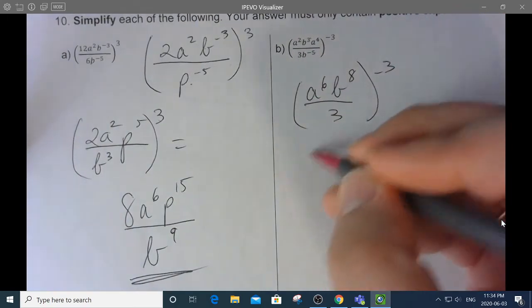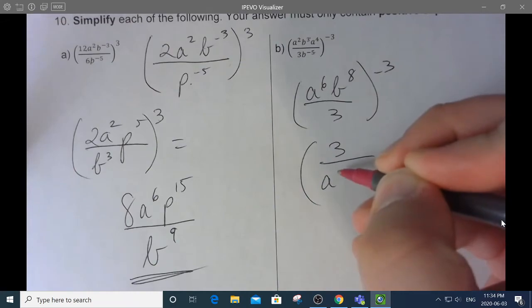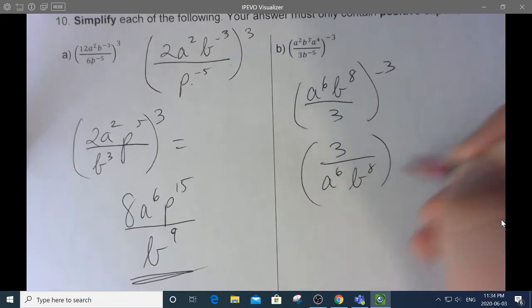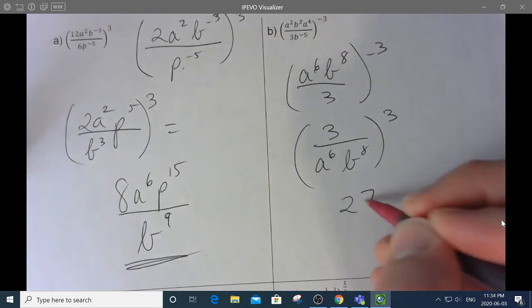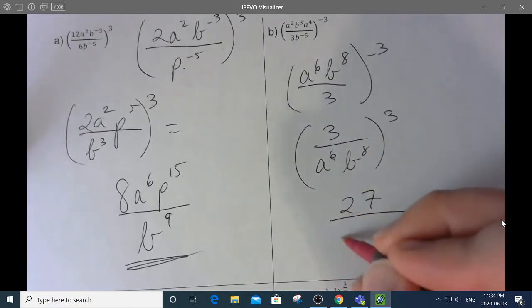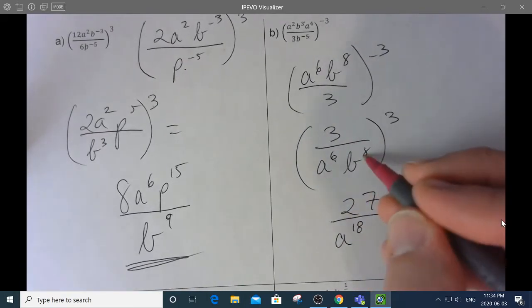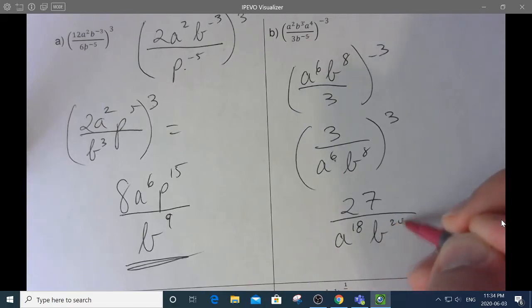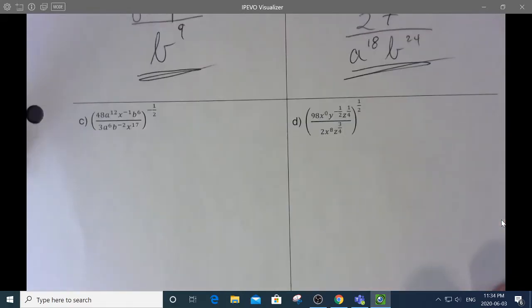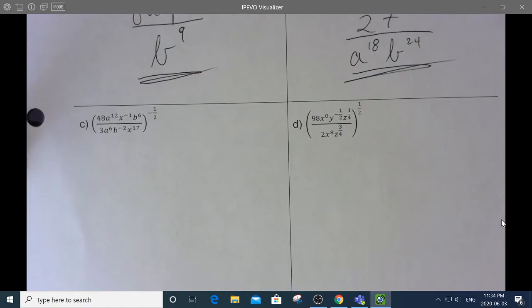Now I'm going to deal with the negative, which flips everybody over. And now I'm going to deal with the 3, which makes that 27. 6 times 3 is 18, I think. And 8 times 3 is 24. There we go.